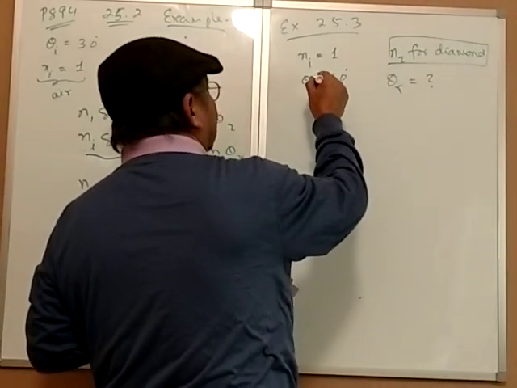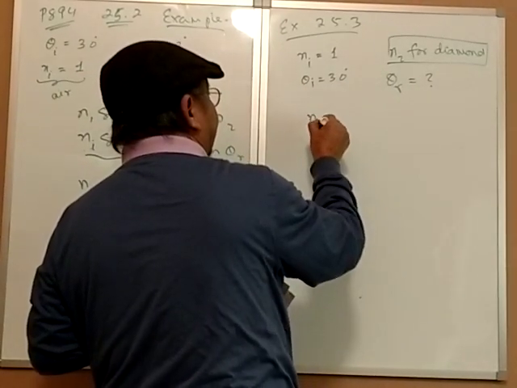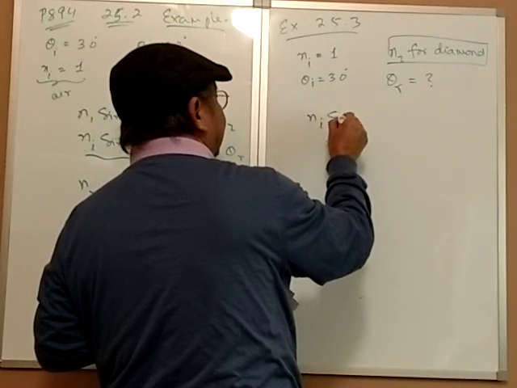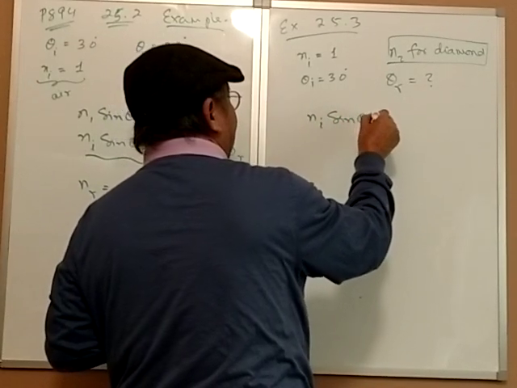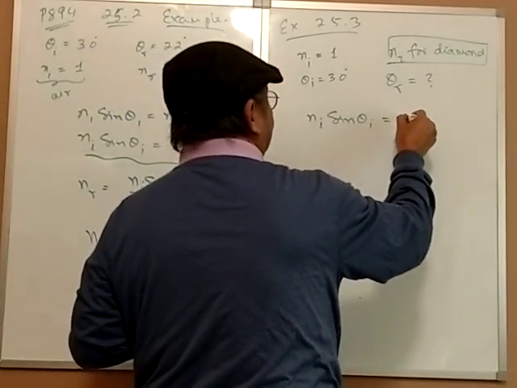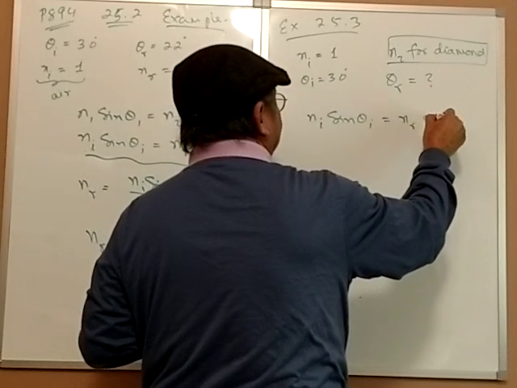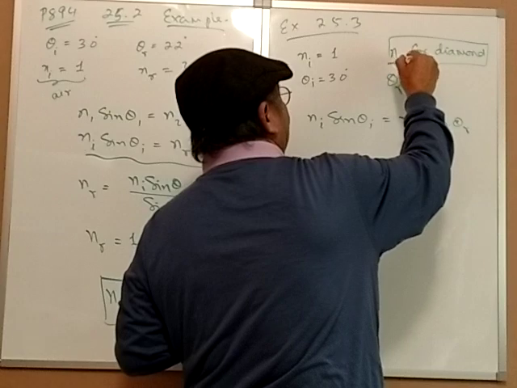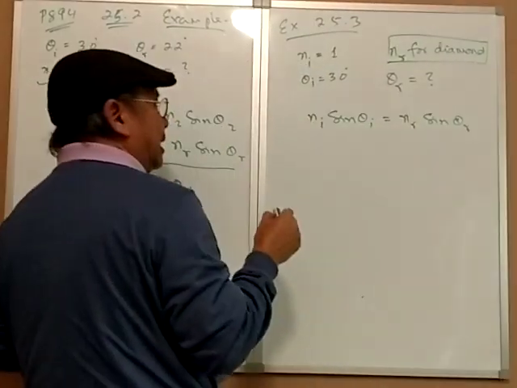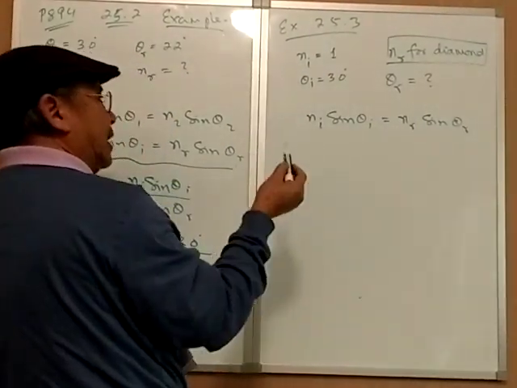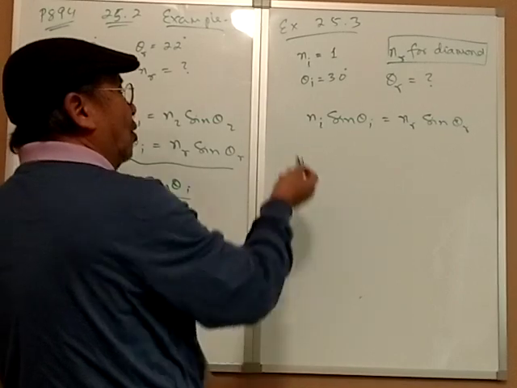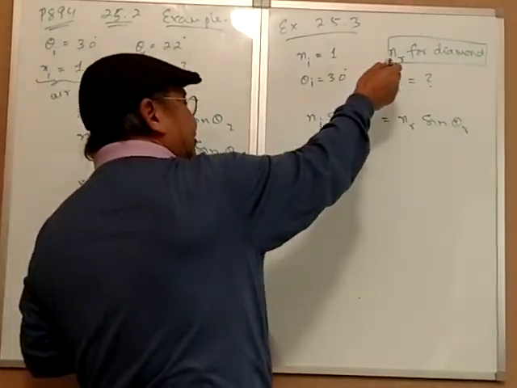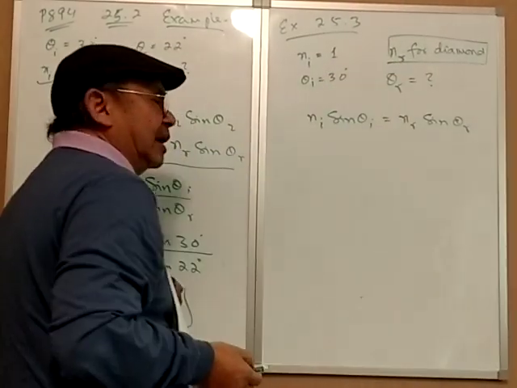So NI sine theta I is equal to NR sine theta R. Right? So N2 or NR you can write. Or if you prefer, you can use 1 and 2, doesn't matter. Right? 1 is for incident, 2 is for refracted.